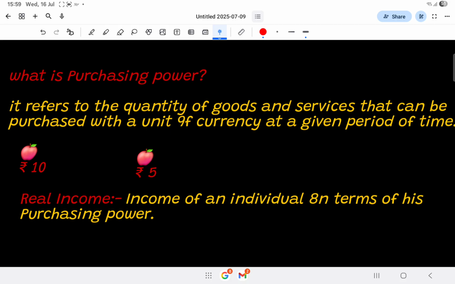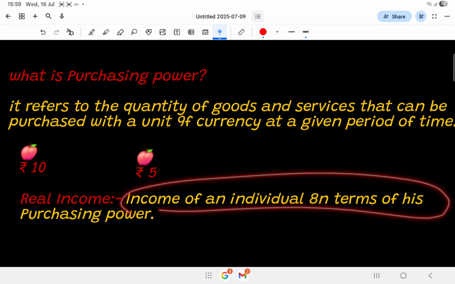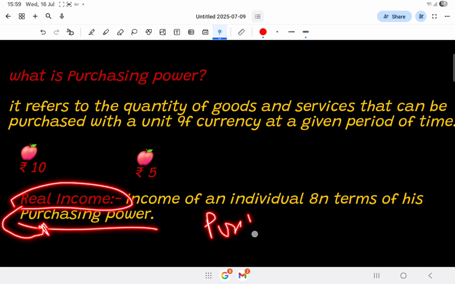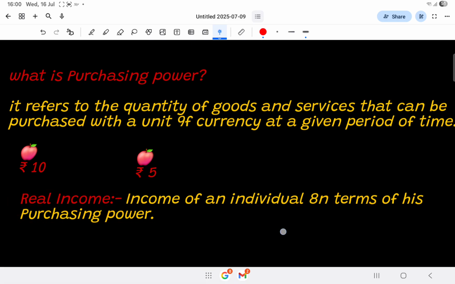So we can understand from here that purchasing power is in terms of price of goods and services, and real income is the result of increase or decrease in purchasing power. If purchasing power rises, it means that real income rises. If purchasing power falls, it means that real income falls.